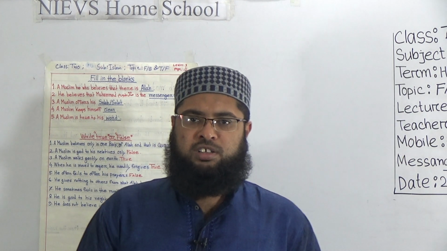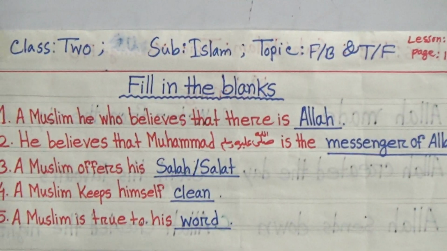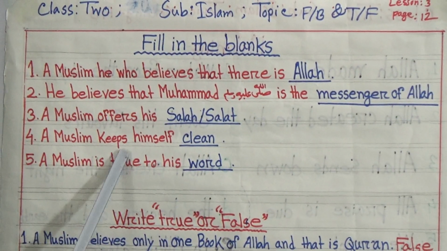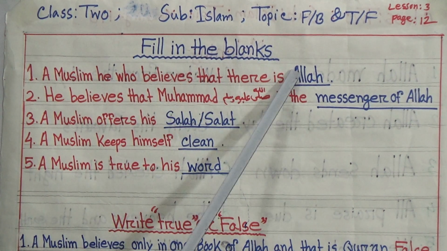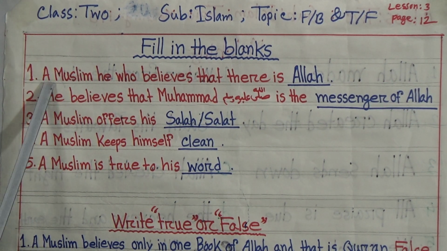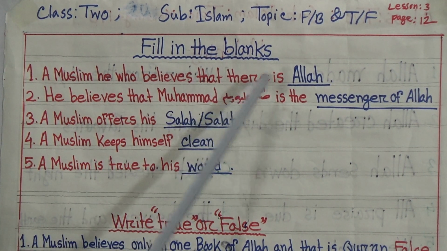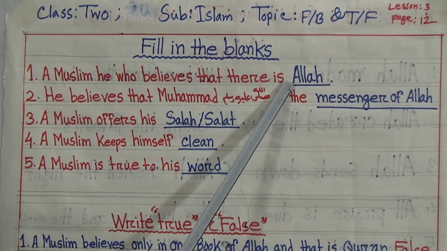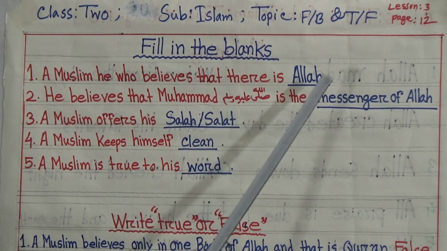At first, look at the board. Firstly, we will learn fill in the blanks. My dear students, here I have written 5 fill in the blanks. So let's start. Our first fill in the blanks: A Muslim, he who believes that there is dash. What will be the answer? Our answer will be Allah. A Muslim, he who believes that there is Allah.